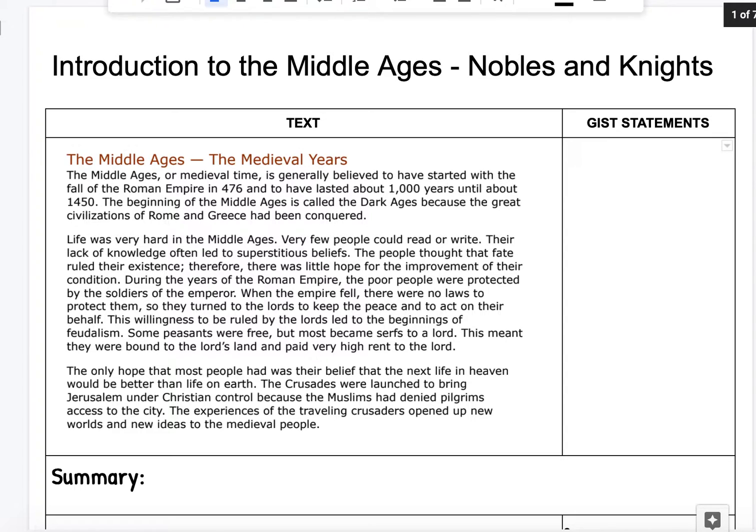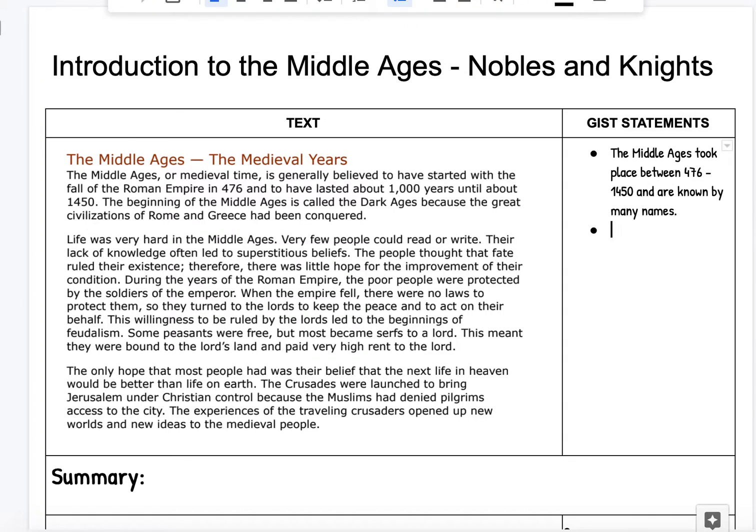The Middle Ages, or medieval time, is generally believed to have started with the fall of the Roman Empire in 476 and to have lasted about 1,000 years until about 1450. The beginning of the Middle Ages is called the Dark Ages because the great civilizations of Rome and Greece have been conquered. Okay, so I learned some important information here. I learned that the Middle Ages took place between the years 476 and 1450 and are known by many different names, including the medieval years or the Dark Ages.